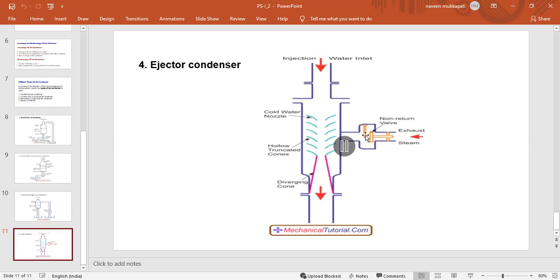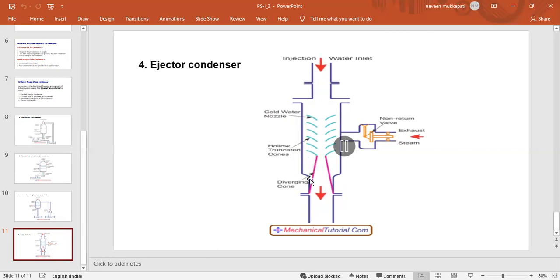The steam enters like this, and this is the water inlet. The water is injected like this. By using the nozzles or the cones, the water is ejected at very high speeds. That is why we are using the nozzles and also the hollow cones.